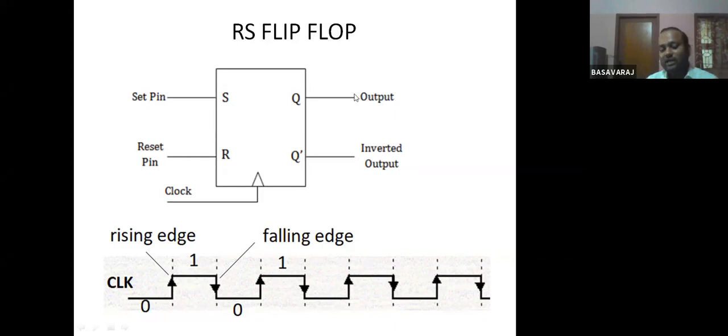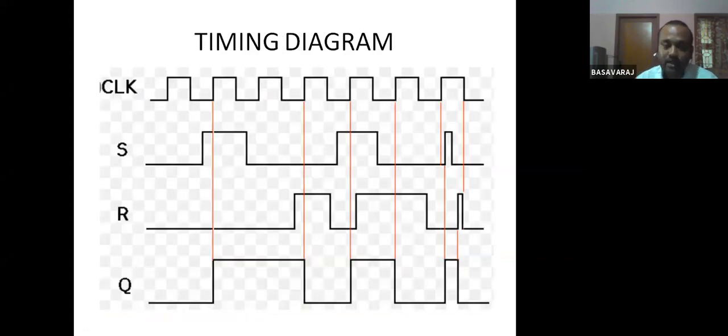This concept we can understand better with a timing diagram. Let us see one timing diagram here. Using this timing diagram, things will become much clearer. Here the first one is the clock signal. This is the rising edge, this is the rising edge. Rising edge means the signal goes from 0 to 1.